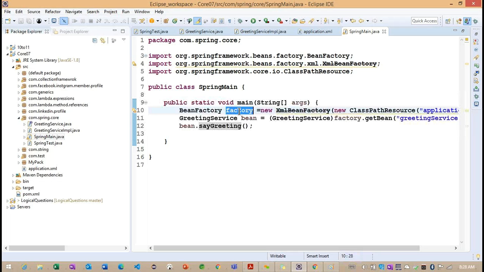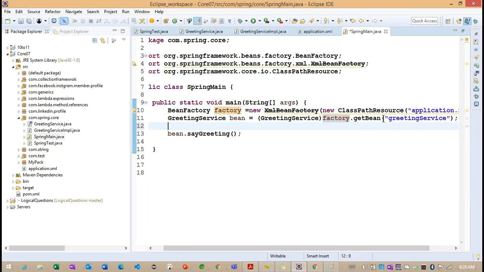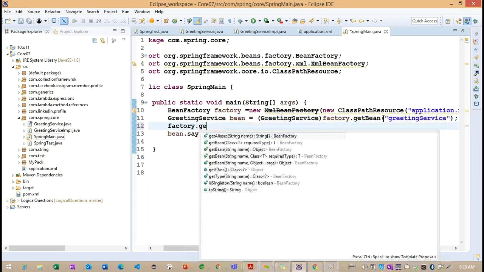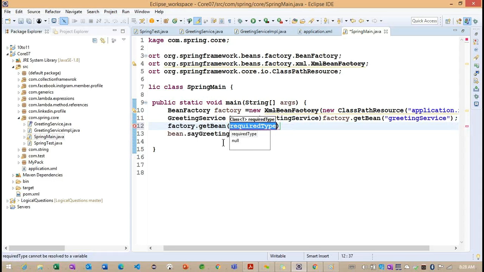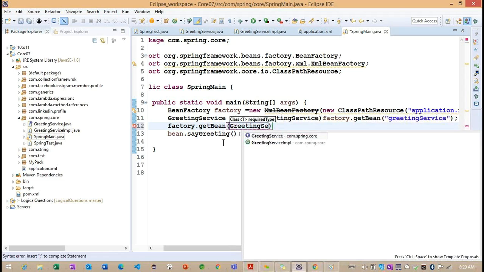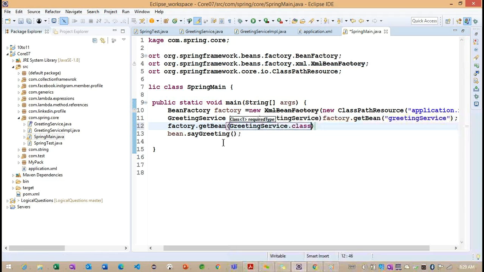Getting the point. Now, what are the remaining methods we have? After this, getBean is also expecting a required type. So what type do we need to specify here? Greeting service.